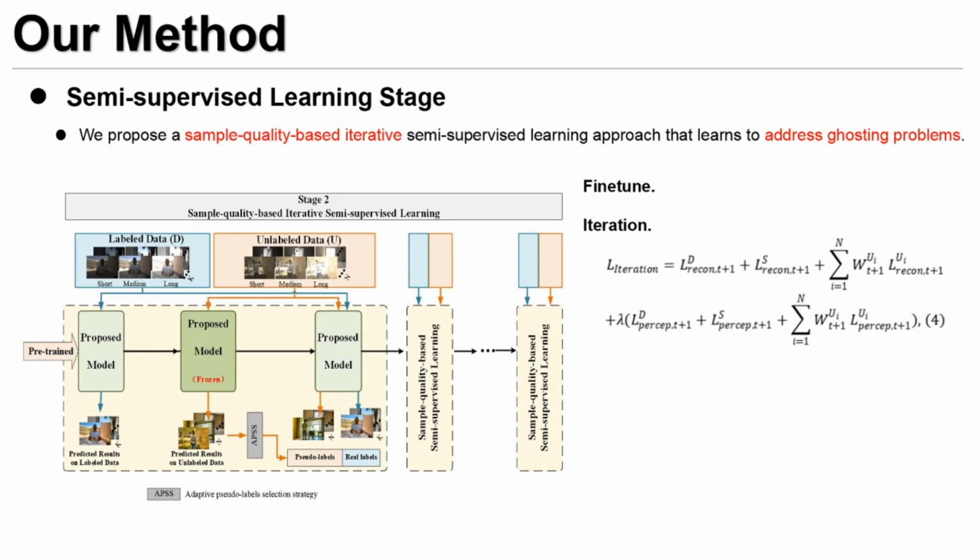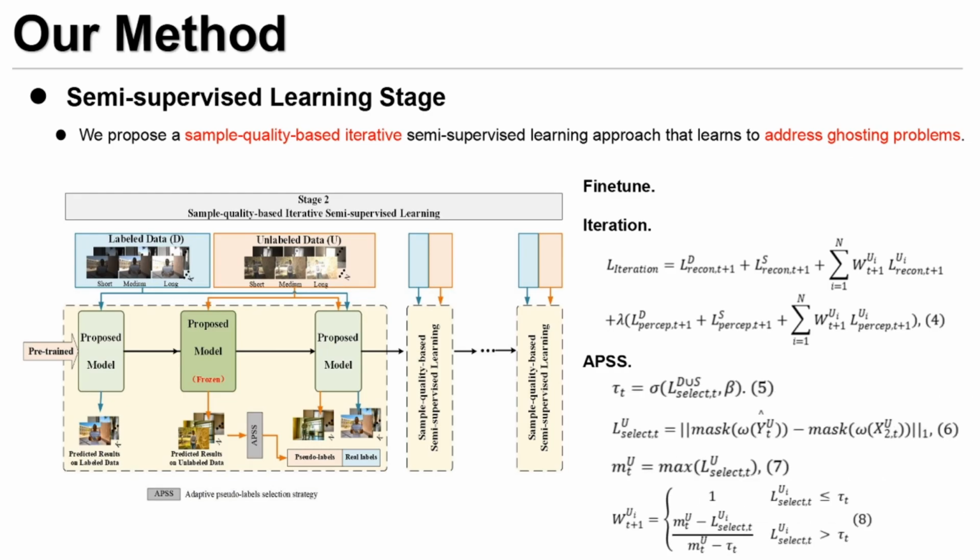Considering that the HDR pseudo-labels inevitably contain saturated and ghosting regions, which deteriorate the model performance, we propose an adaptive pseudo-label selection strategy to pick high-quality HDR pseudo-labels to avoid awful pseudo-labels hampering the optimization process. Specifically, we calculate the loss between output and original medium exposure LDR image in well exposure regions and set an adaptive threshold to select more reliable samples.